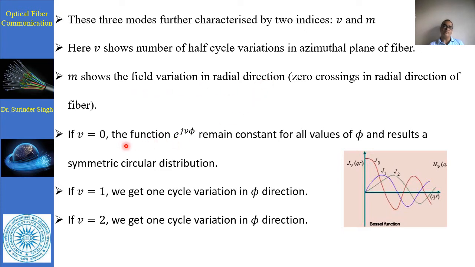If V is 0, the function e to the power jVφ remains constant for all values of φ, and a symmetrical circular mode results. If V is equal to 1, we get one cyclic variation. For V equal to 2, we get another cyclic variation.